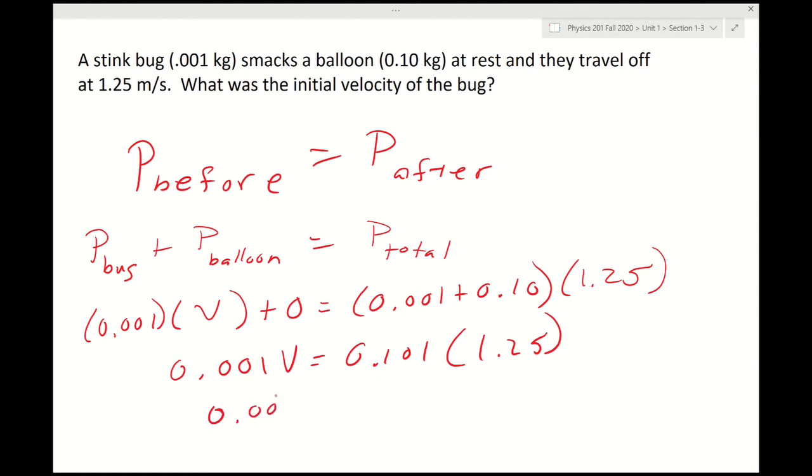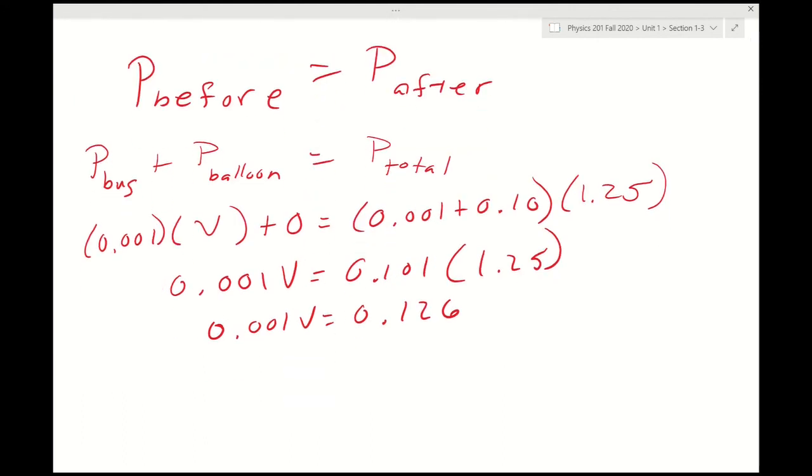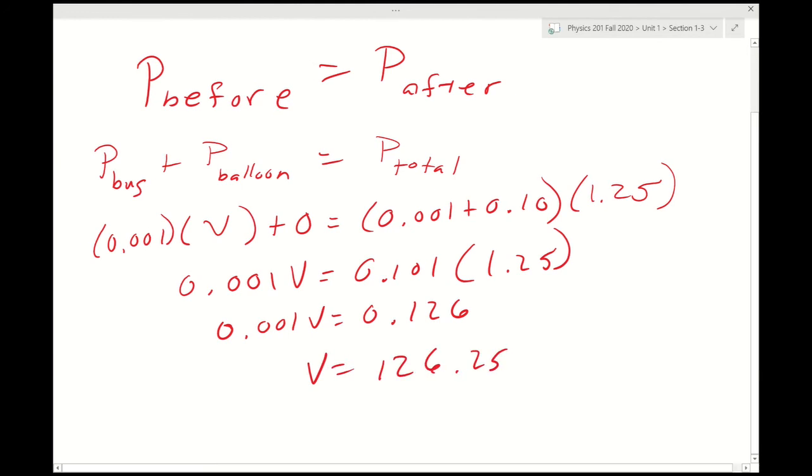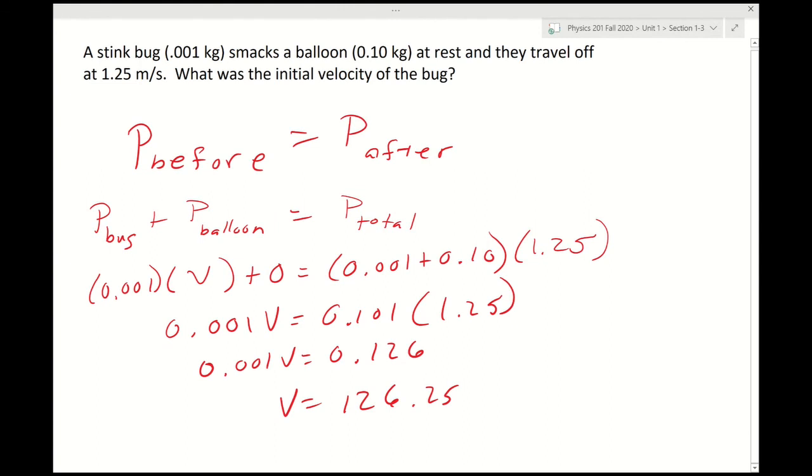So this bug was 126.25, and if we look, we should only have, in fact, one significant digit. So really, we should say it was about 100 meters per second.